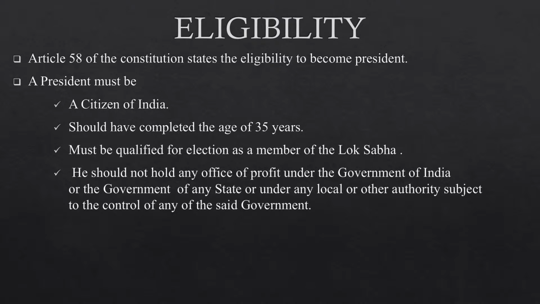What is the eligibility to become President of India? Article 58 of the Constitution states the eligibility to become President of India. What does this Article 58 say? A President must be a citizen of India. He should have completed the age of 35 years. He must be qualified for election as a member of the Lok Sabha. He should not hold any office of profit under the government of India or the government of any state or under any local or other authority subject to the control of any of the said governments.